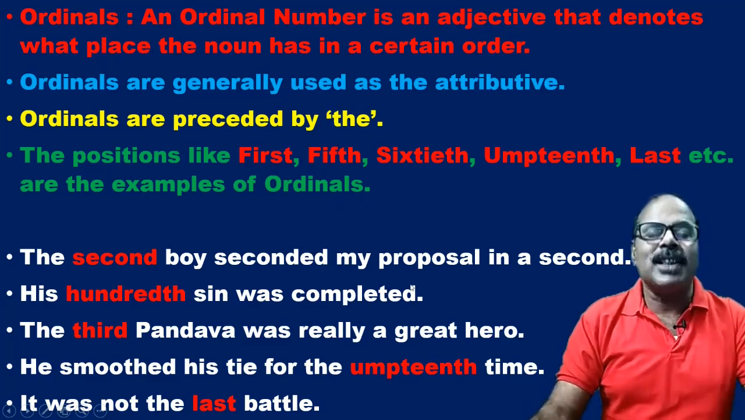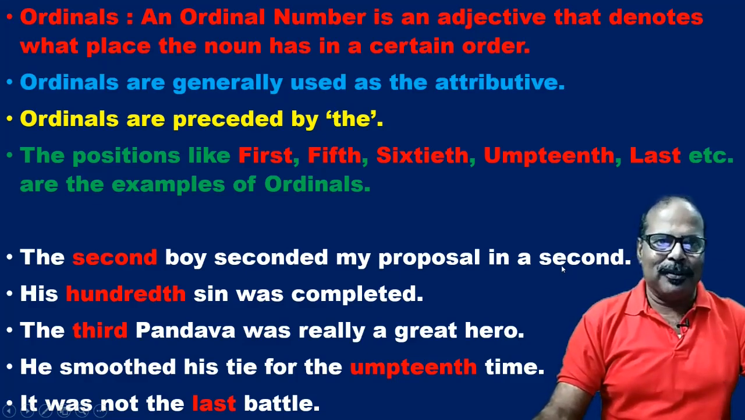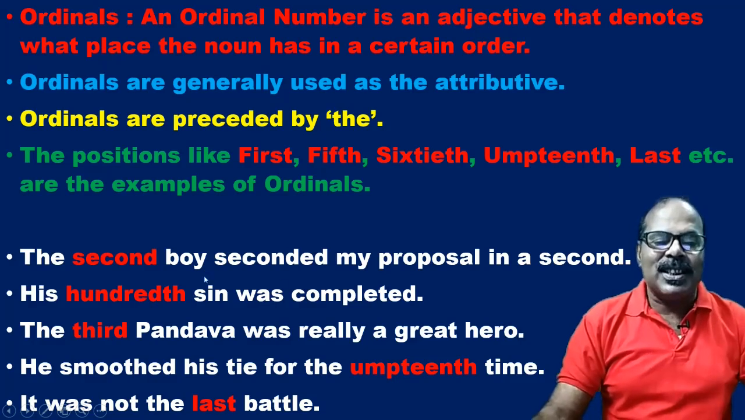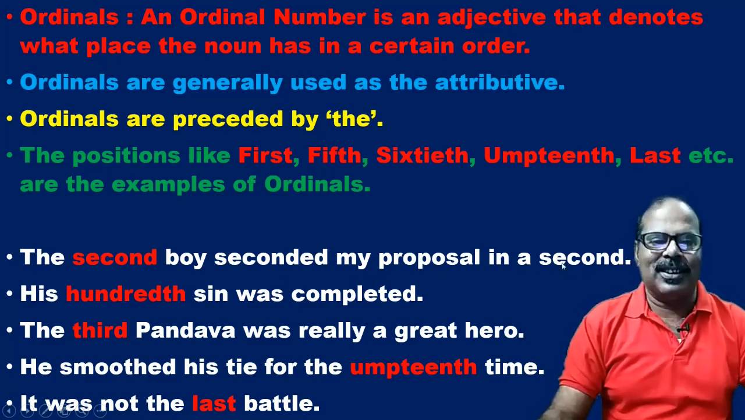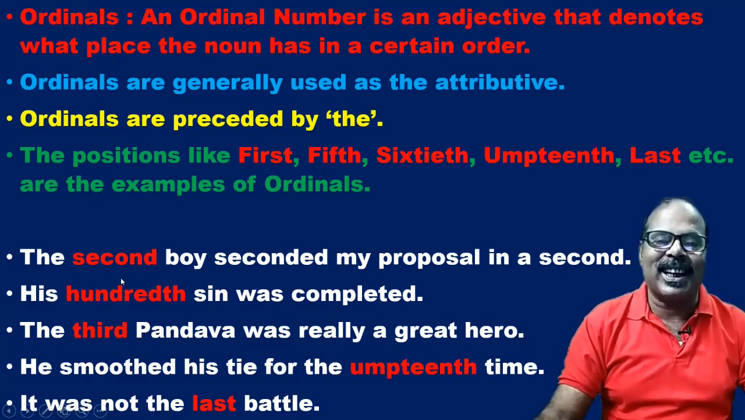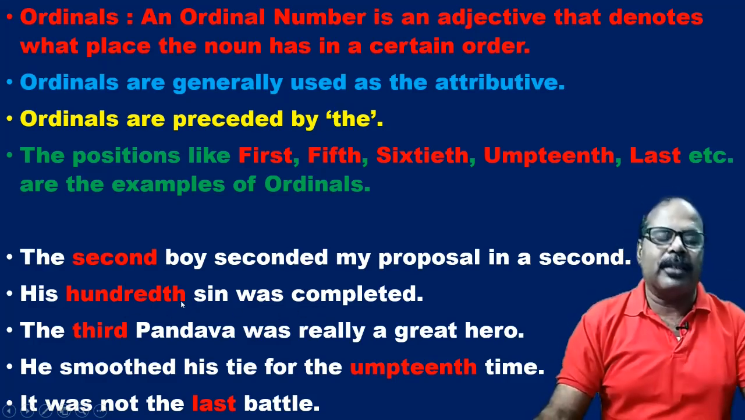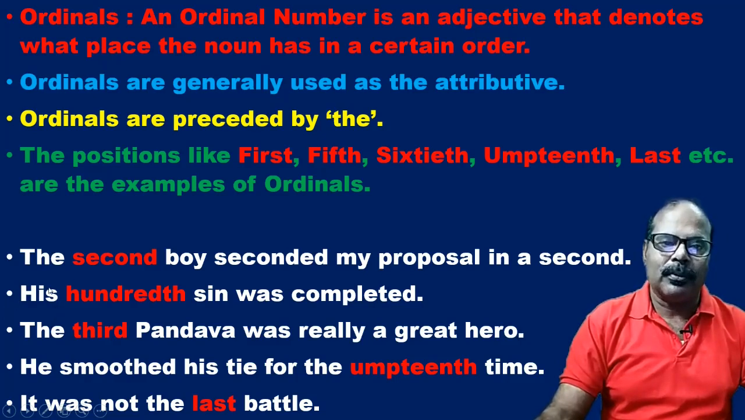The second boy seconded my proposal in a second. The second boy, not the first. Number 2, the second boy seconded my proposal, supported my proposal in a second. So the second boy here, this second is the ordinal numeral adjective. His 100th sin was completed. Here we have used a possessive.